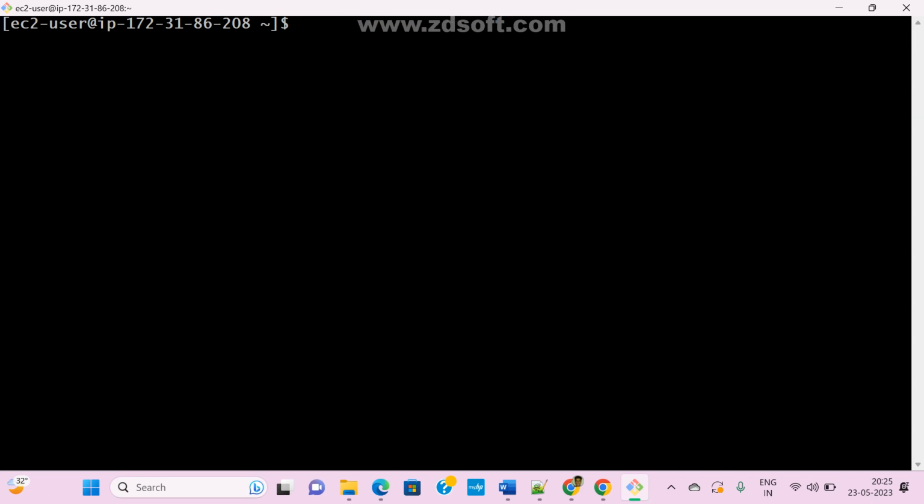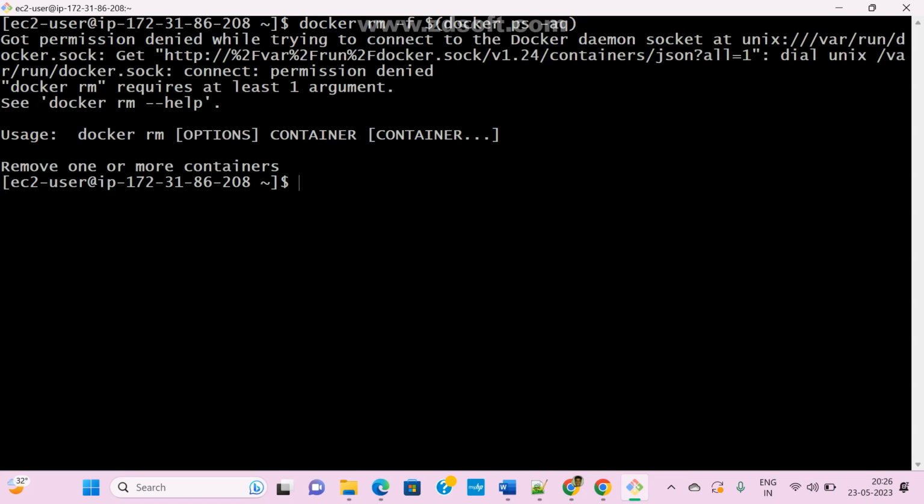Now let me delete it all. So sudo docker rm -f $(docker ps -aq). What is this? It is deleting all containers, even running containers. You are a normal user, right?